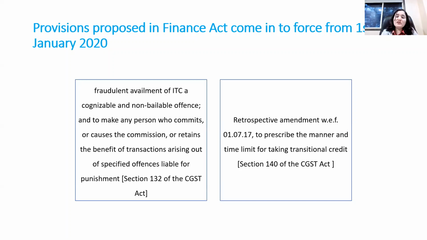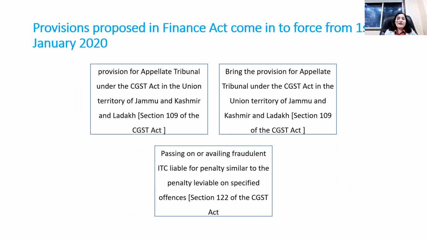This was challenged in many cases, that the authority had no power to prescribe a time limit for availment of transitional credit, and hence the rule has been amended from 1/7/2017. So these are the Act-related amendments.